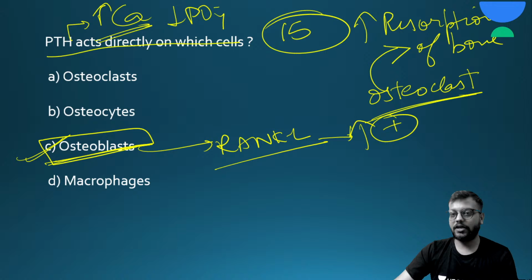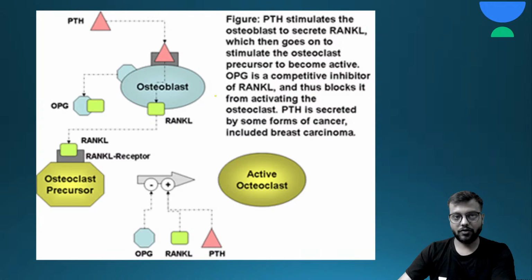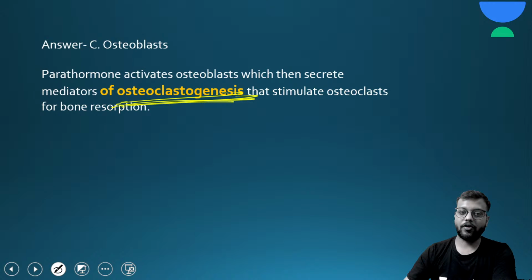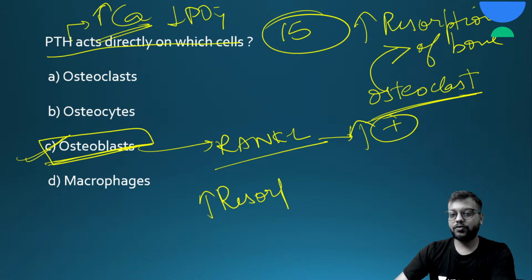So parathormone directly acts on the osteoblast and leads to osteoclastogenesis. Remember this very importantly. To keep this resorption in check, you have a competitive inhibitor of RANK ligand called OPG, osteoprotegerin. You need to remember this also.